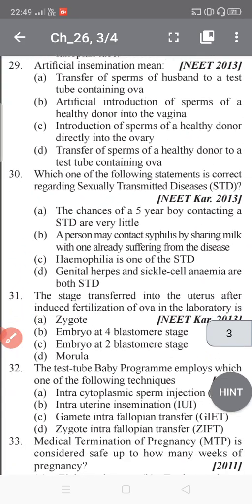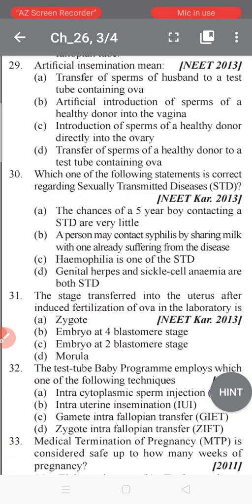Okay, so now the next question, question number 13. Which one of the following statements is correct regarding sexually transmitted diseases, shortly STDs? The chance of a 5-year-old boy contracting an STD is very little. A person may contract syphilis by sharing milk with one already suffering from the disease.